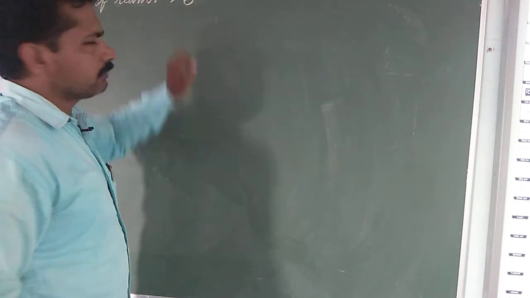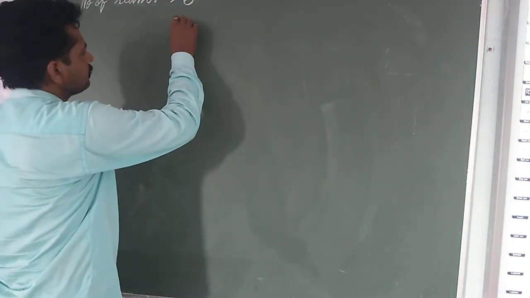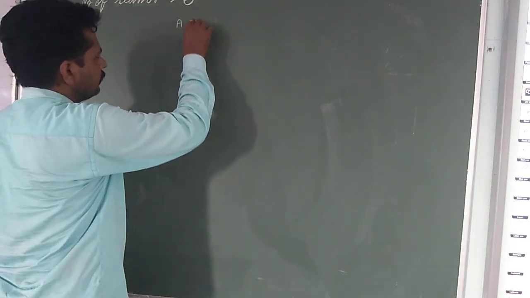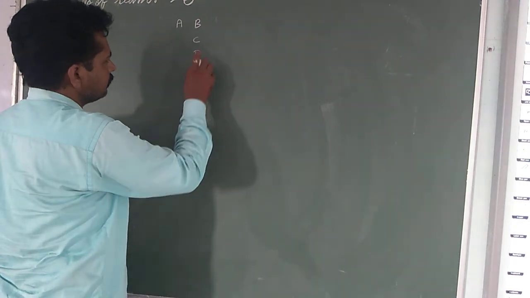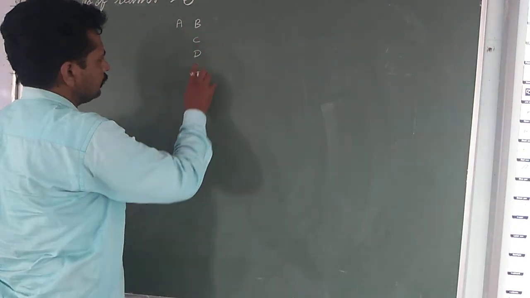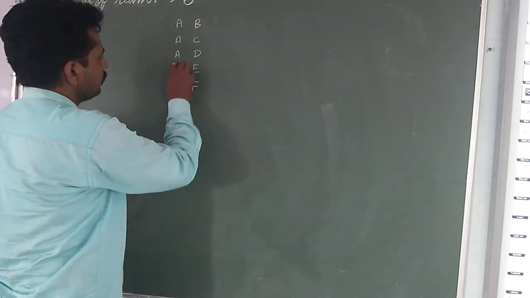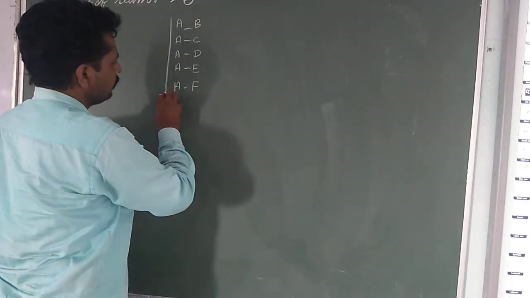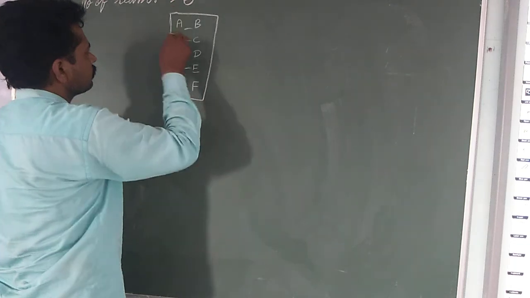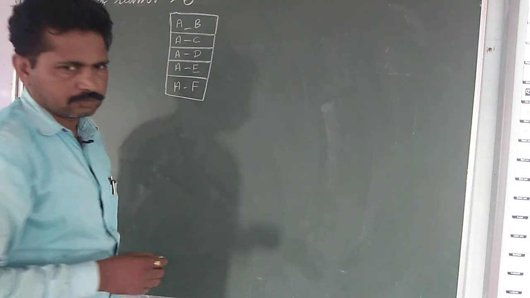So we will start with, here we find that the number of teams is 6. We have to arrange the teams in this sequence: A, B, C, D, E, 1, 2, 3, 4, 5, and then F. At every place we have to write A, and then we have to subdivide it.